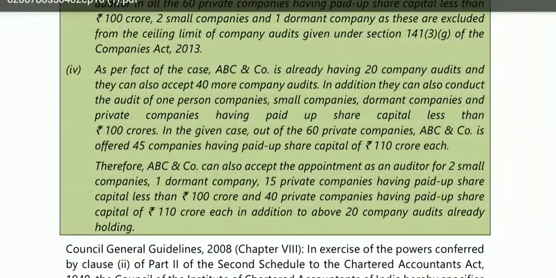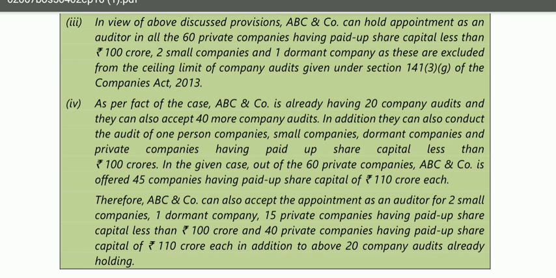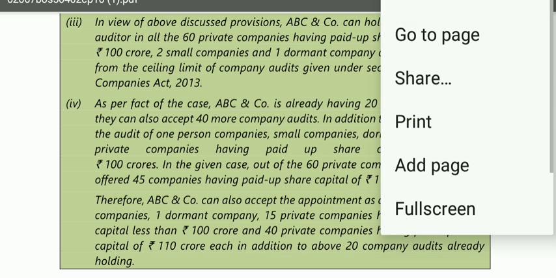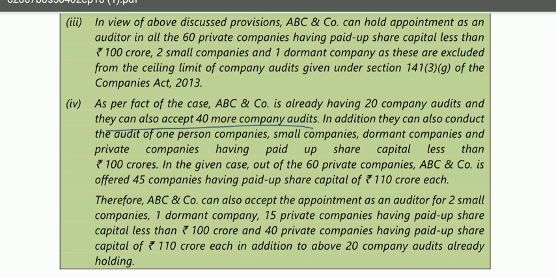So ABC can accept only 15 private companies more, because out of these 60 companies, 45 companies have paid up share capital greater than 100 crores. It is 110 crores. So that is why ABC can be auditor in 15 such private companies more, and otherwise can accept only the remaining 40 more audits, because ABC partners are already involved in 20 audits.